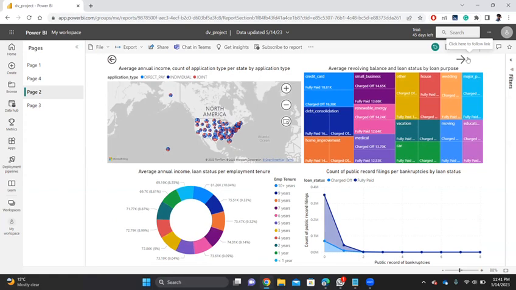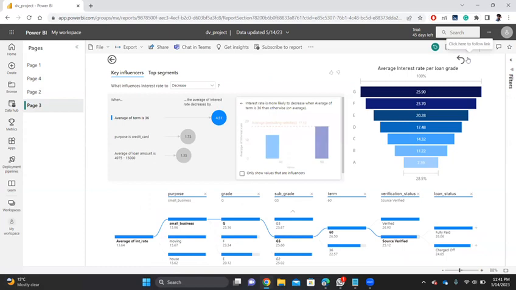Finally, in this report, we include complex and insightful visualizations. As in the KPI, key performance indicators, we can find the factors which influence the rise or decrease in interest rate. All these visualizations help users better understand individual influencing factors and the insights on what influences them. This all results in business owners making meaningful and insightful decisions.